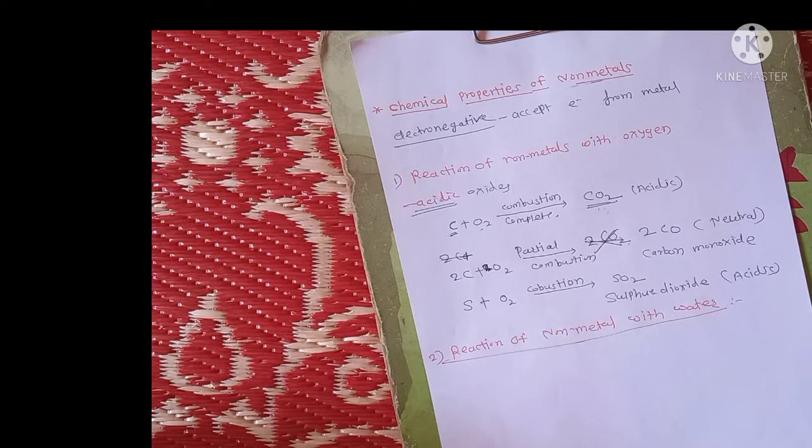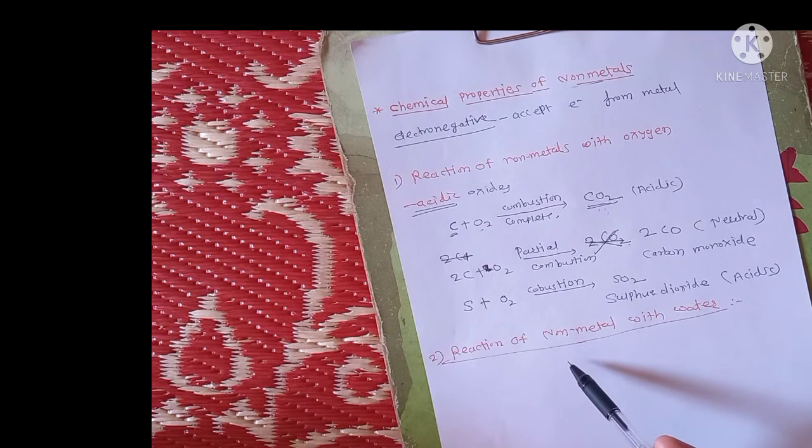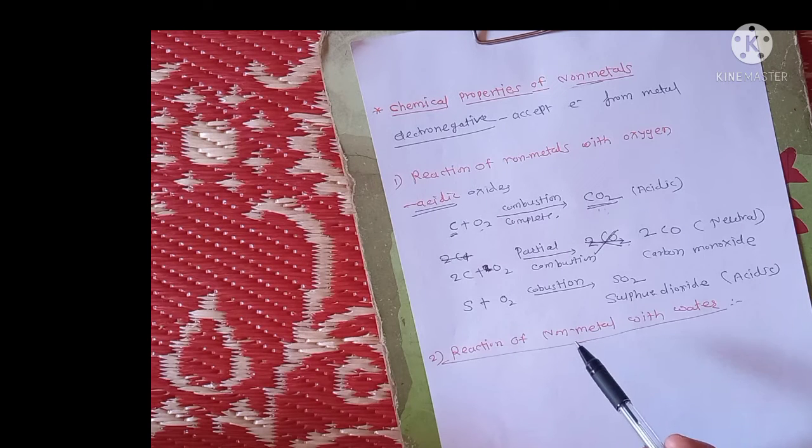Halogens are also non-metals, and they react with water to form acid and hypoacids.